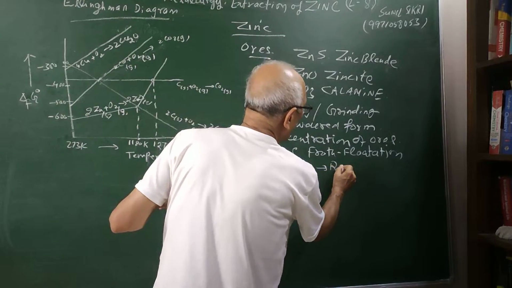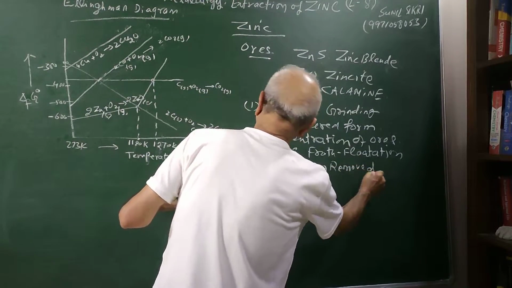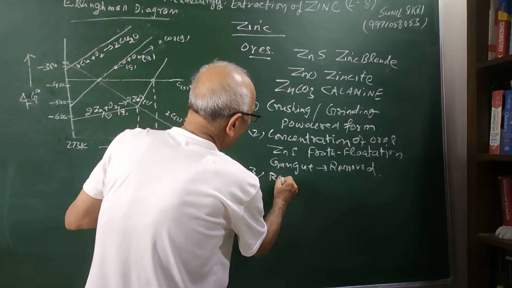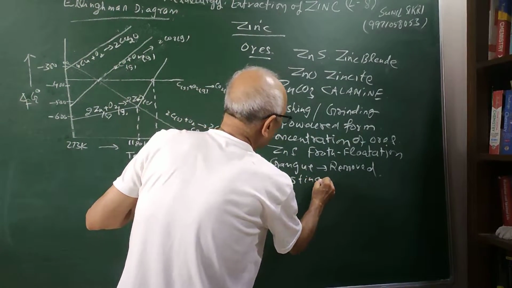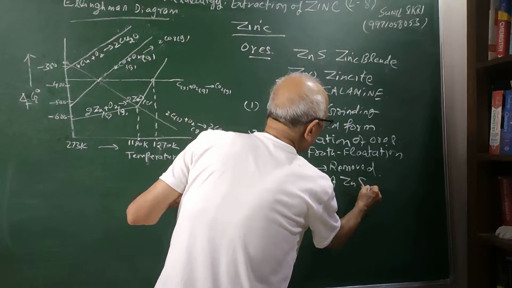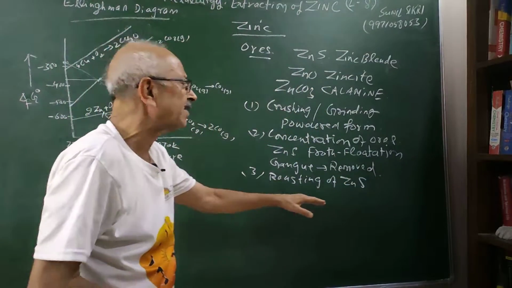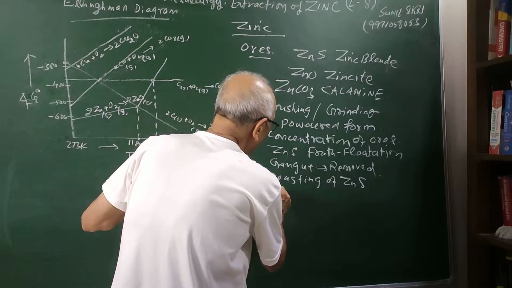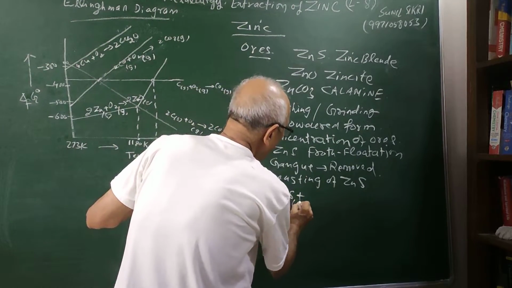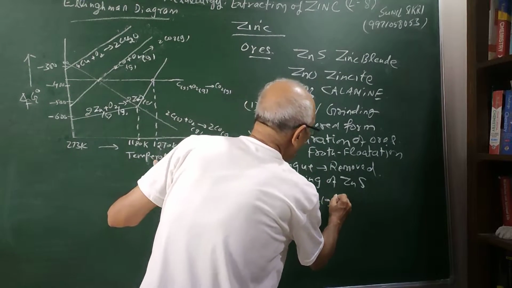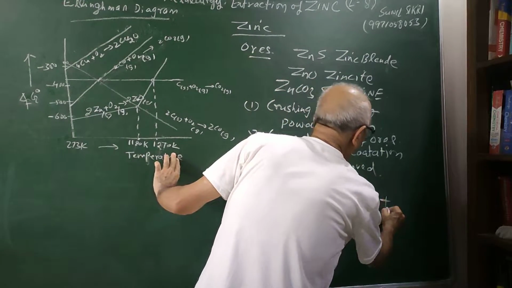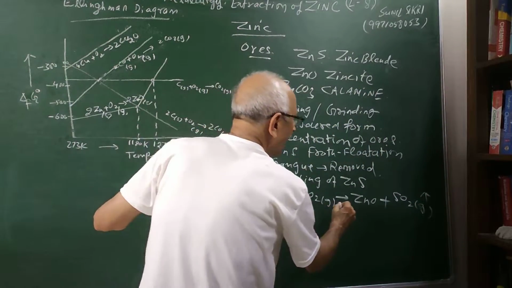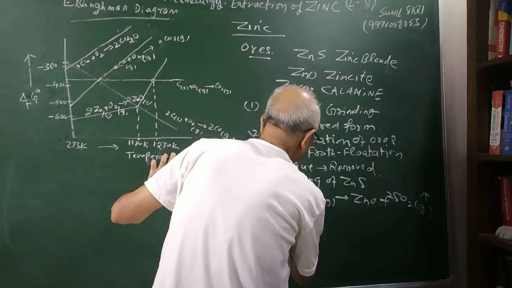They have been removed. The next thing we can do from here, it is clear that we will have to do the roasting of ZnS. So we will heat ZnS in a reverberatory furnace with a large amount of oxygen. What will be the result of that? ZnS, this is solid, plus oxygen gas, students. What we will get is ZnO and sulfur dioxide gas. So we are having 2, 3, 2.